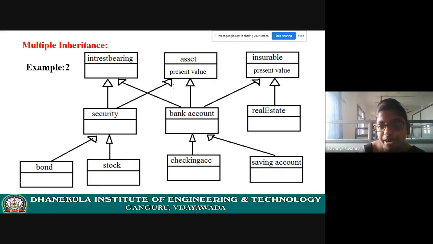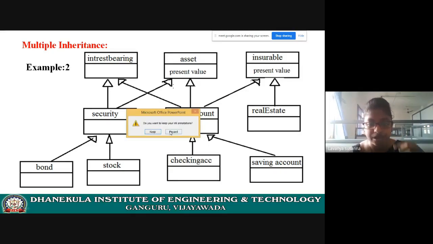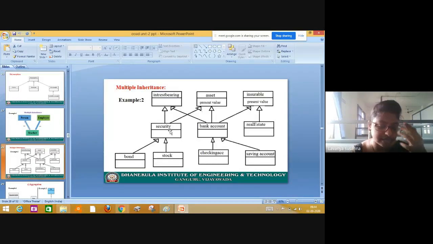Please understand part by part so that you can memorize all those things. This is a very easy example. Now, let us see some of the issues in multiple inheritance. Let us see it. Please try to understand. This is not very complex, okay? If you understand very well, then you can remember. No need to get confused.